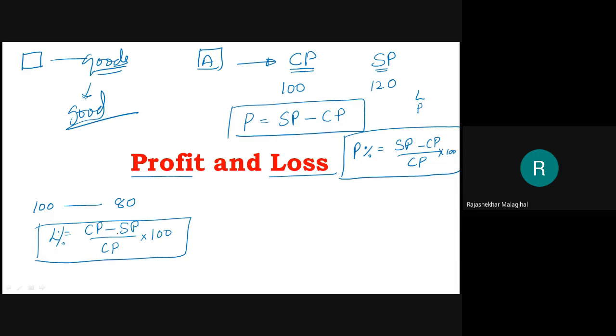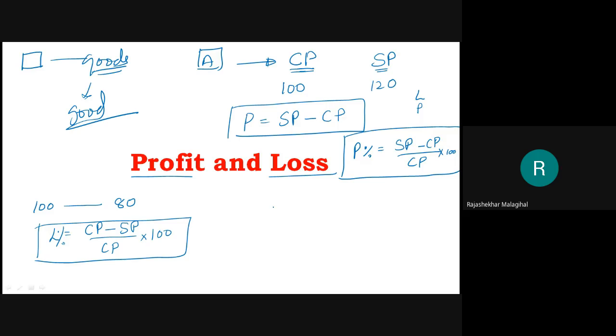See, loss percentage and profit percentage, if you observe, the numerator is interchanged, SP minus CP and CP minus SP, but the denominator is CP, because you are always comparing your profit or loss with respect to cost price. Okay, therefore the denominator will be the same. Right? If you know this much, then there is nothing more in this chapter, profit and loss.